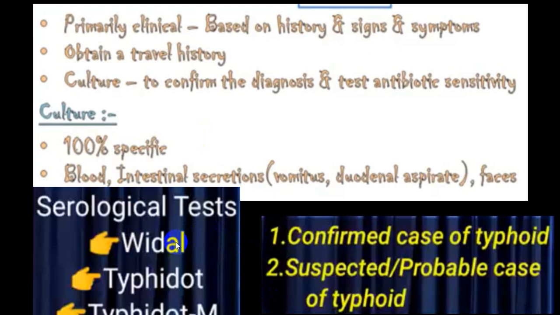So by and large, we always rely on Vidal test, typhoid dot test, and typhoid dot M test, and that will help you to confirm a probable case rather than confirm the case, because confirmation is only by the presence of the microorganism, which can be done by a culture. So a confirmed case will be diagnosed only by culture report before antibiotic is used, and that will also help you find out the antibiotic sensitivity.